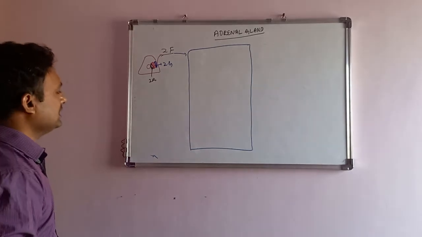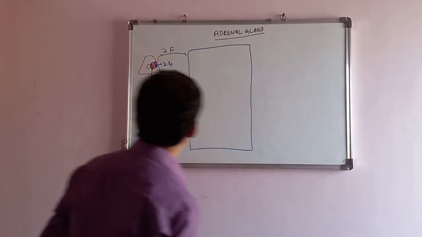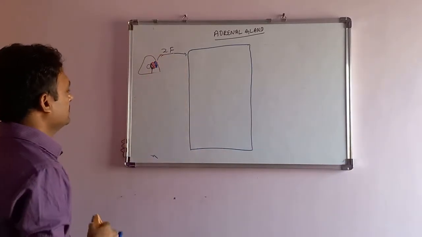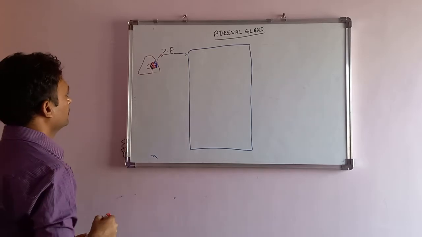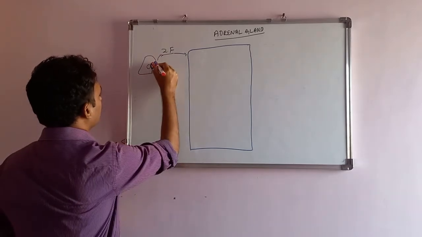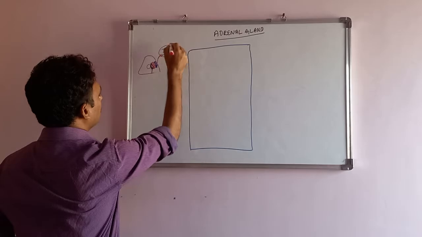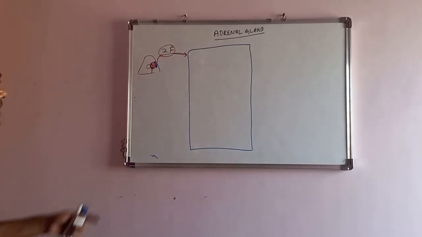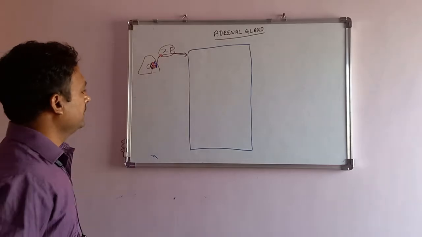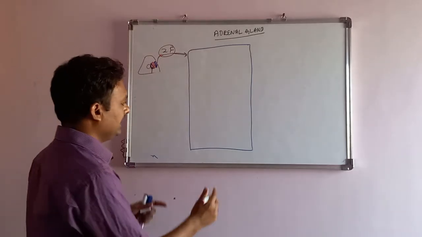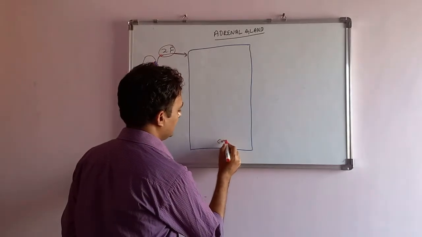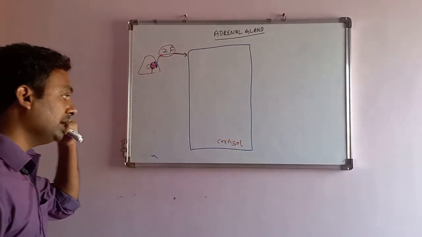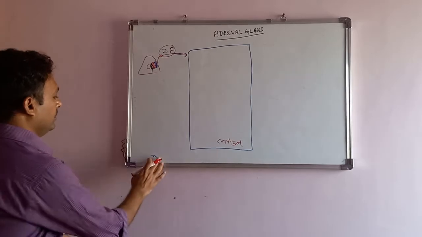Before we discuss zona fasciculata, before we start, the synthesis ultimately is cortisol.